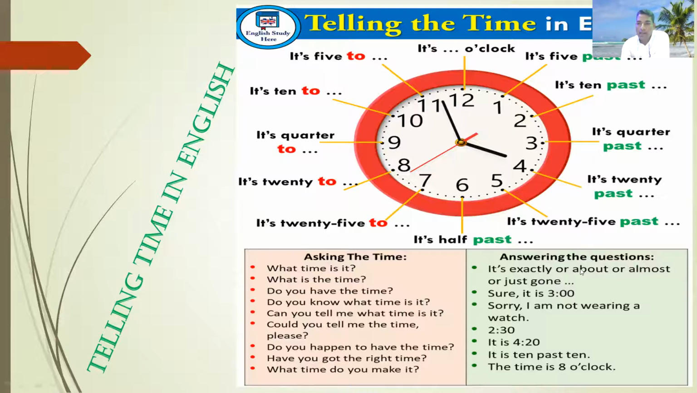On the right hand side it is showing about answering the question also. And they can also ask, what time is it? Yeah, what is the time? Is it exactly or about, almost or just gone? If you want to know the exact time, yeah, just almost, or just gone, like that. Do you have the time? Sure, it's 3 o'clock, like that. I can say, this is the question and this is the answer.